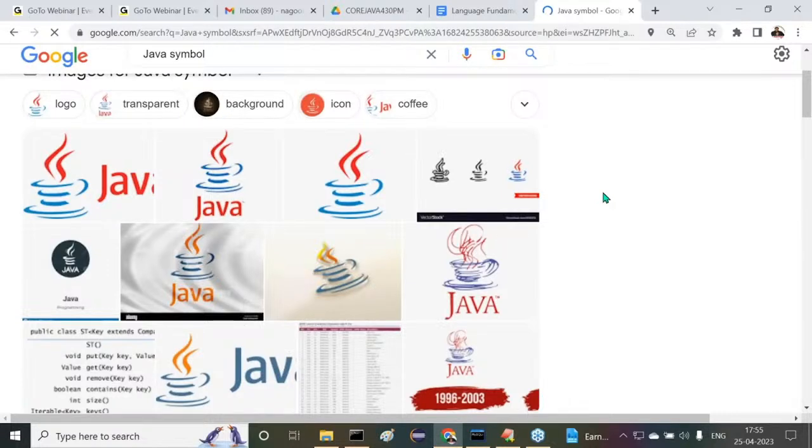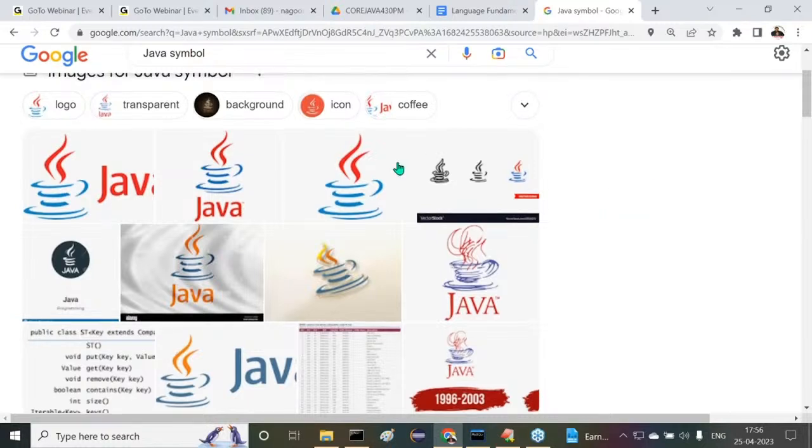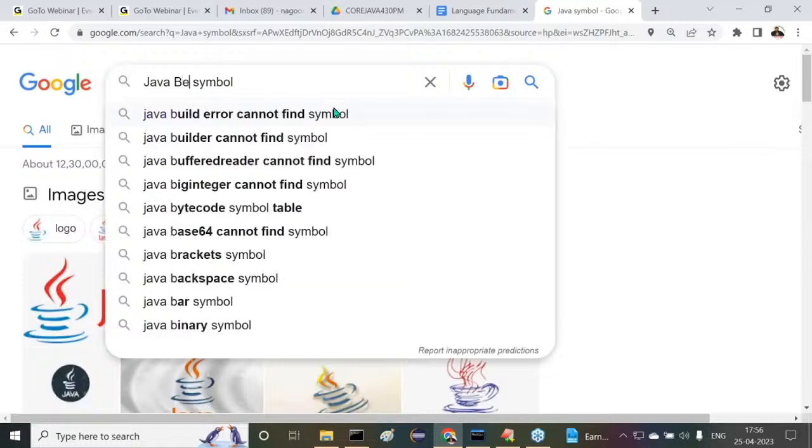Understand it? This is a symbol for Java because of that reason only. Tea cup or coffee cup, that doesn't matter. Whatever it may be, some cup, saucer, some flames. Understand it now? Because of that reason only. Now, another point I'm telling here, observe carefully.